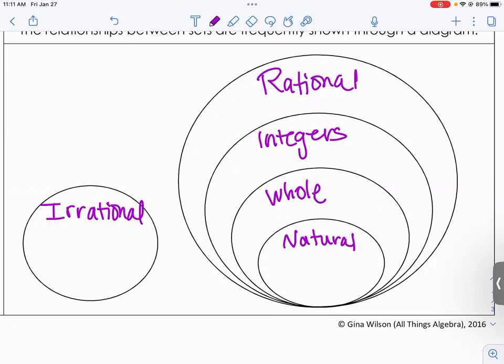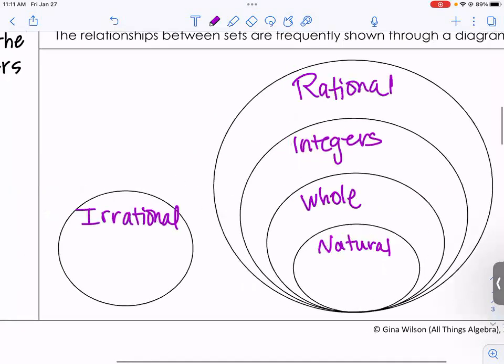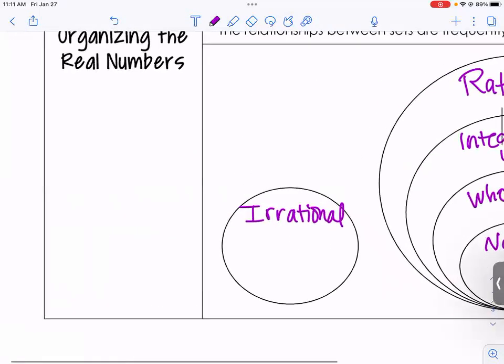I want you to think of a place that you really like to go. So I really like to go to La Vista Middle School. Maybe you have a favorite restaurant, maybe you have a favorite place.